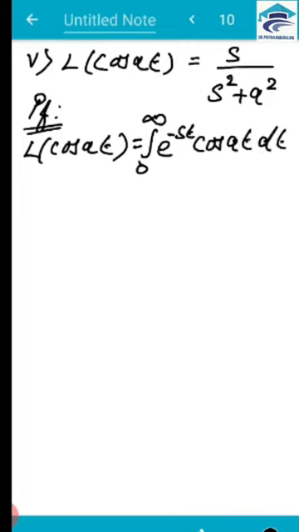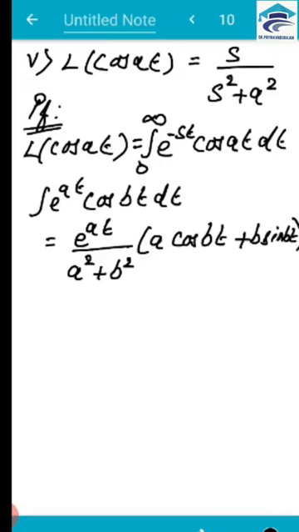And I am going to use a formula, integration of e power at cos bt dt. And this is equal to e power at by a squared plus b squared into a cos bt plus b sin bt.